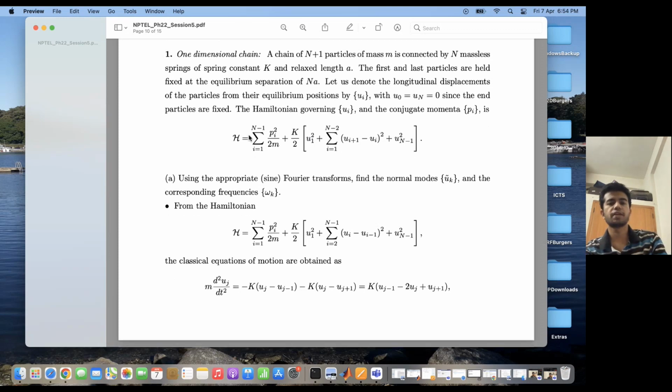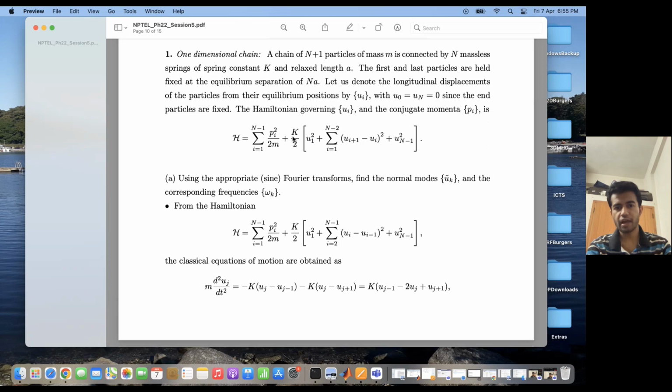So the Hamiltonian is given as a summation over i equal to 1 to n minus 1 of pi squared by 2m. Why i from 1 to n minus 1? Because these are the ones which are moving. p0 and pn are equal to 0 because they are static particles. So that is why H is the summation over i equal to 1 to n minus 1 of pi squared by 2m. This is the kinetic energy, and this is the potential energy.